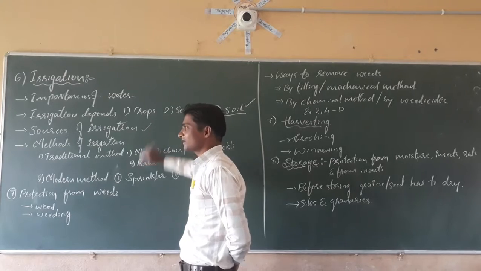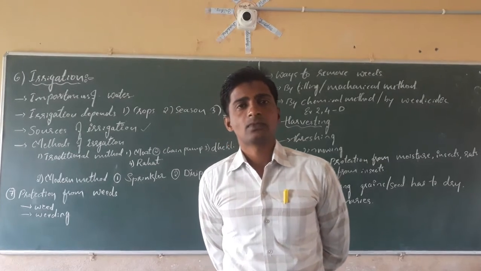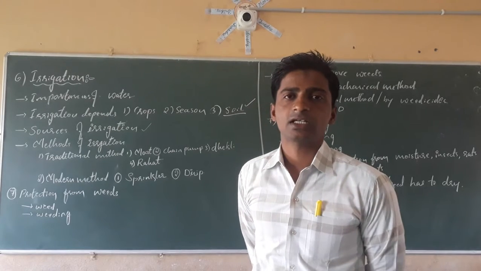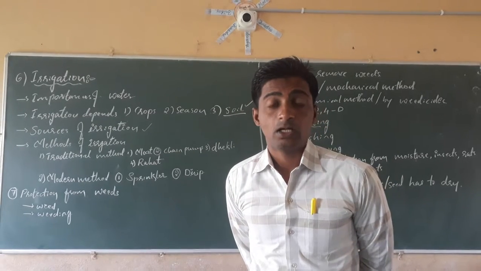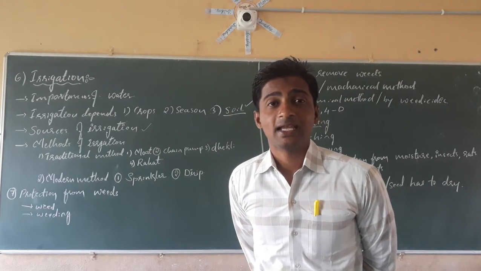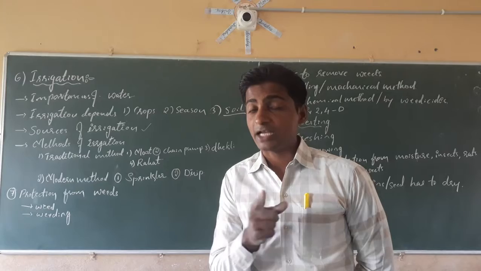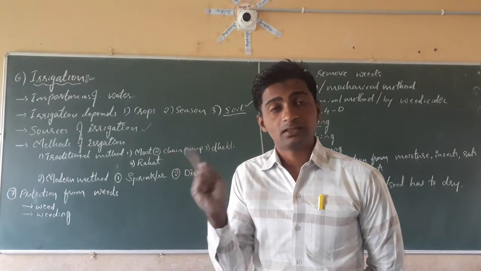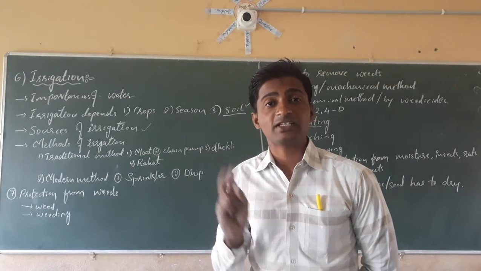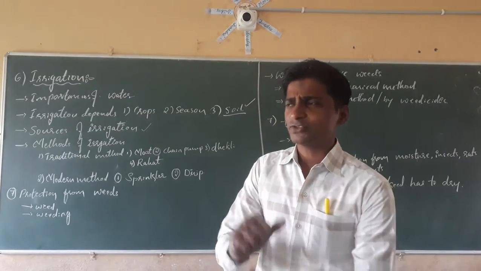See, dear students, different sources are there. On the earth, three-fourths of the earth's surface is covered with water. Yes, you might have studied in earlier classes. But out of this 100%, only 1% of water is available for irrigation. Yes, 97% is present in the sea or ocean, 2% is present in the glaciers, and the next 1% is present as fresh water.